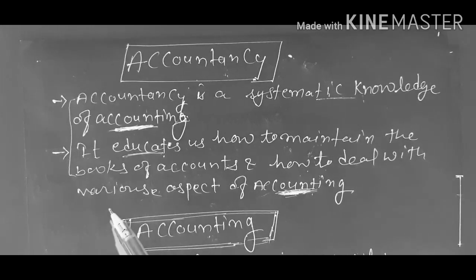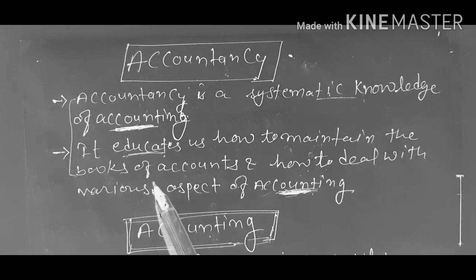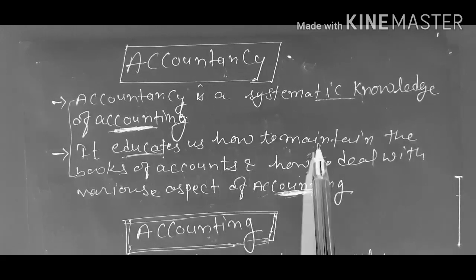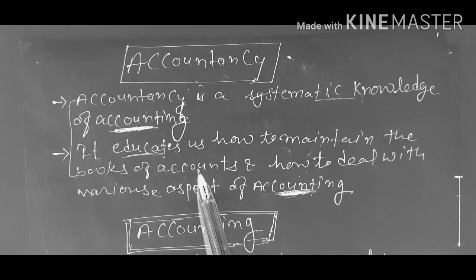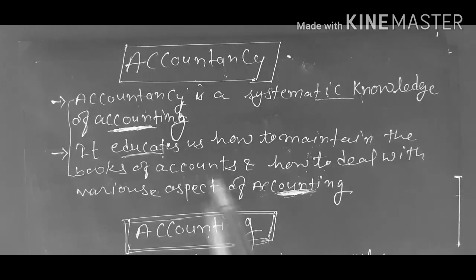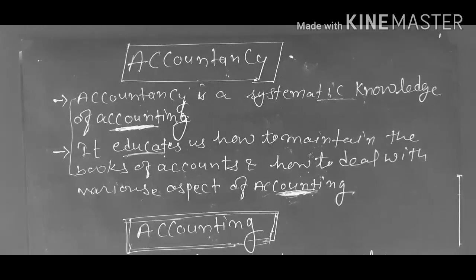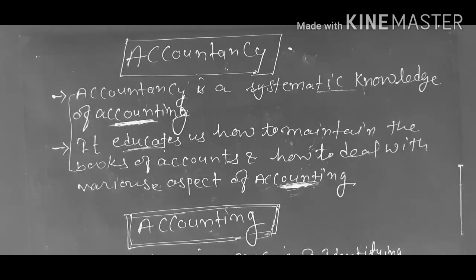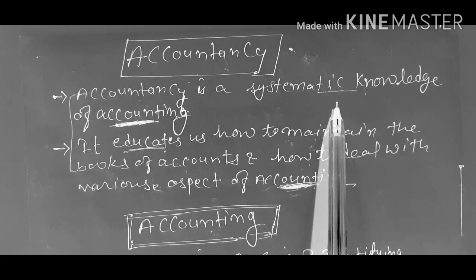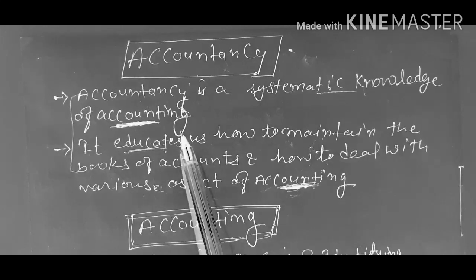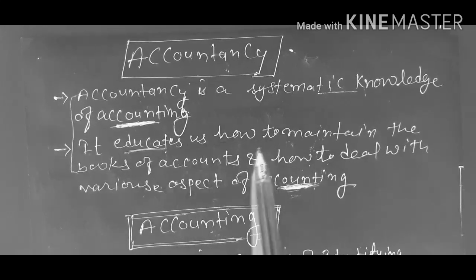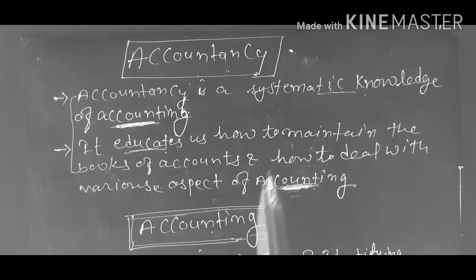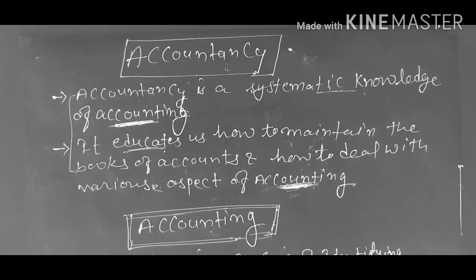And accountancy educates us two things: how to maintain the book of account and how to deal with the various aspects of accounting. We have understood the meaning of accountancy. Accountancy is a systematic knowledge of accounting and educates us how to maintain the book of account and how to deal with the various aspects of accounting.